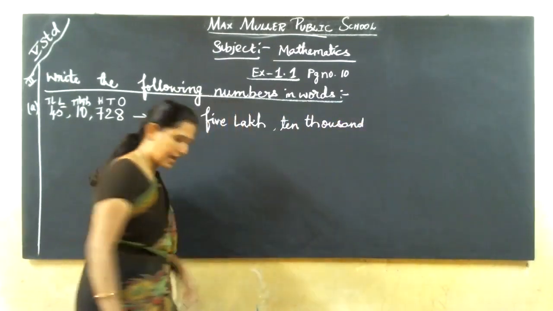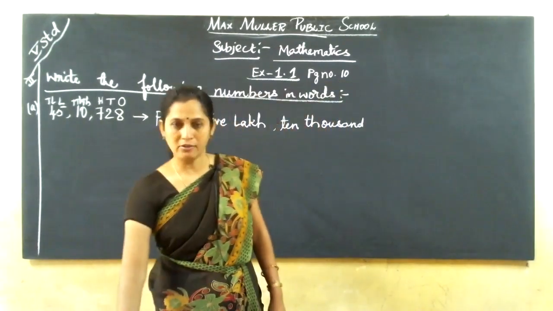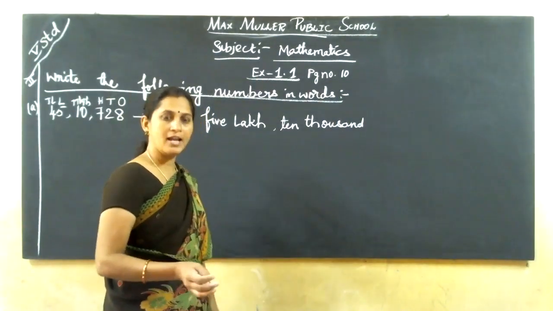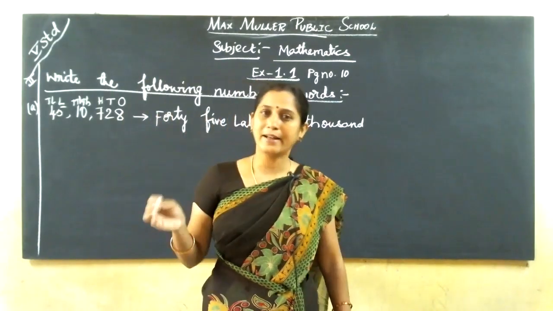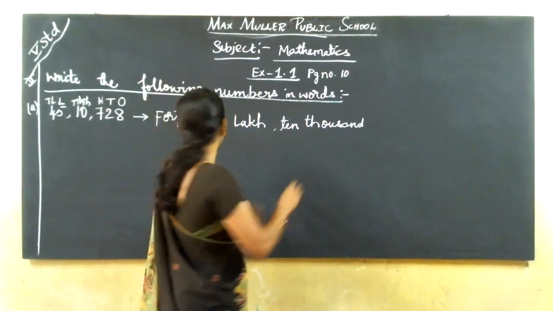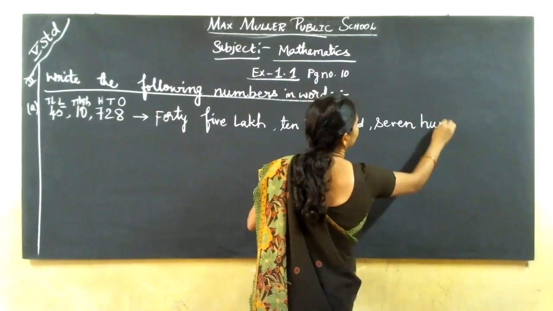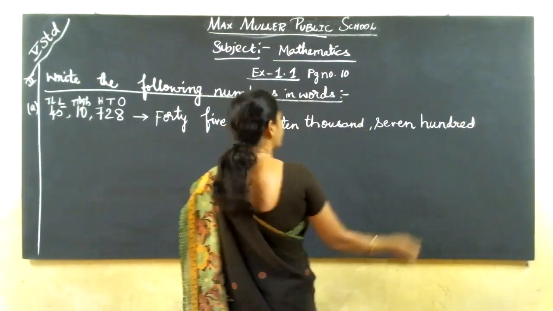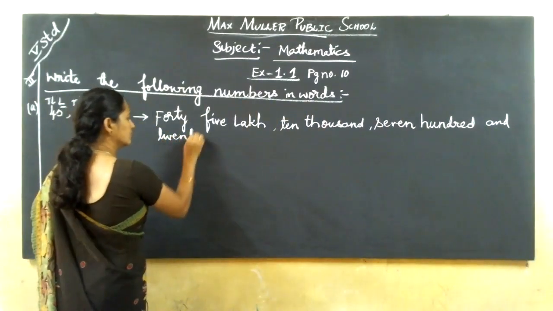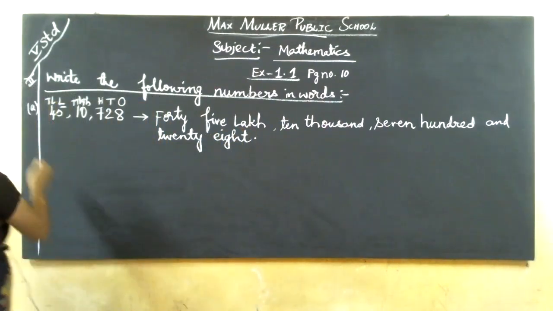From today, we will start the assignment also, children. So be careful and write the assignment properly. We have another 200 pages horizontal book. In that you can start the assignment. When you come for submission of books, at that time you have to submit both classwork and homework. Okay? 45 lakh, 10,000, 728. Got it?